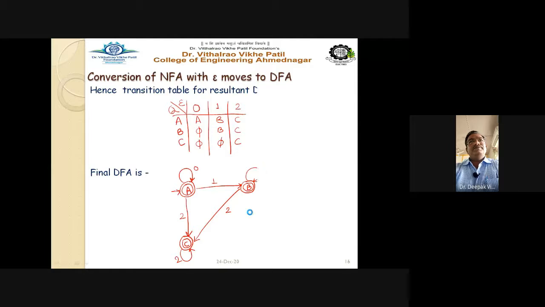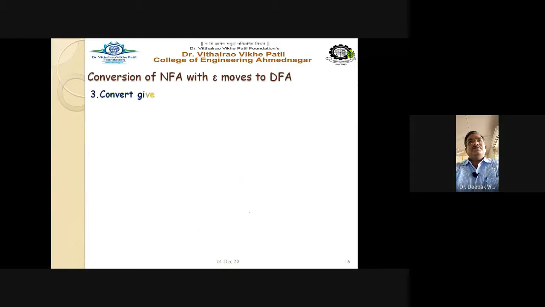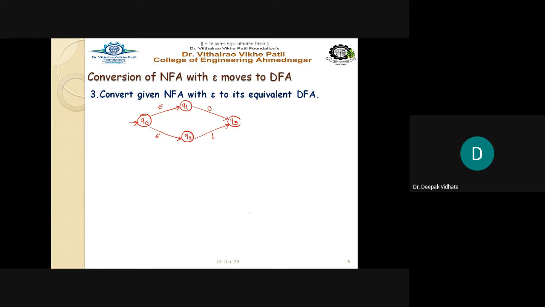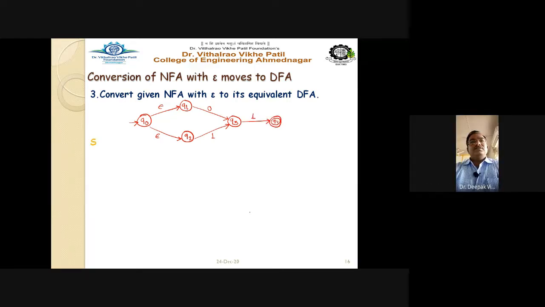Just move ahead. The third example is given also here. Convert the given NFA with epsilon to its equivalent DFA. See here, Q0. Q0 on epsilon goes to Q1, and Q0 on epsilon goes to Q2. But Q1 has no epsilon; on 0 it goes to Q3. Q2 on 1 input goes to Q3, Q3 on 1 goes to Q4, and Q4 is the final state.